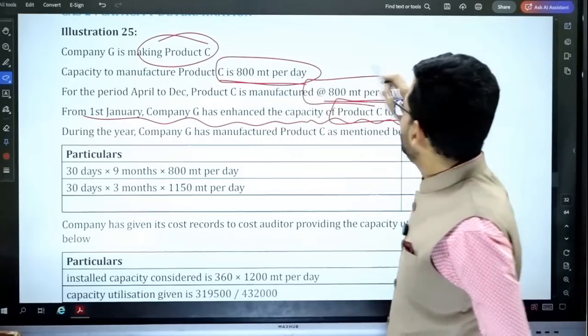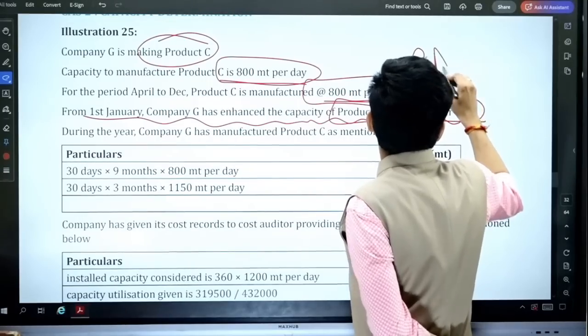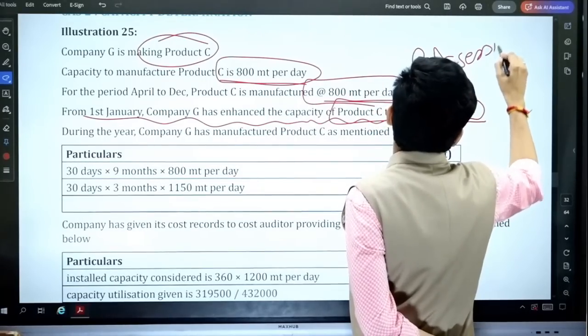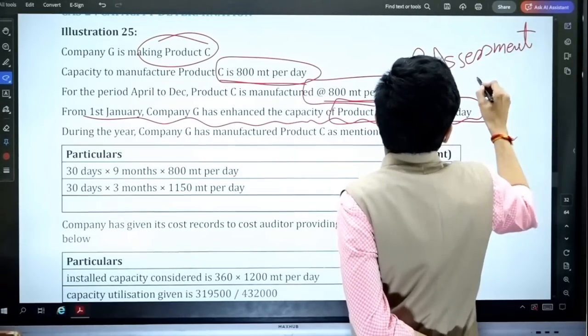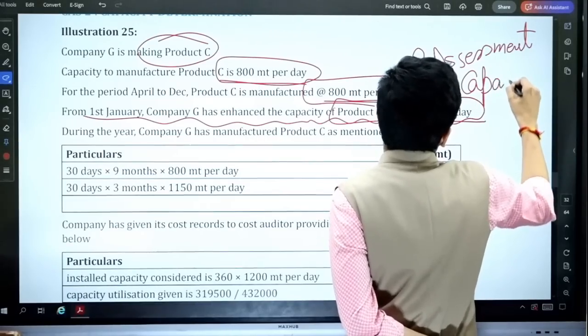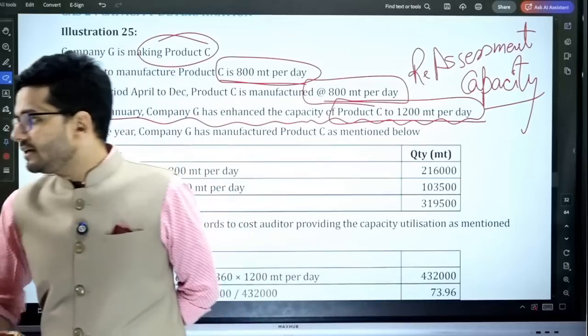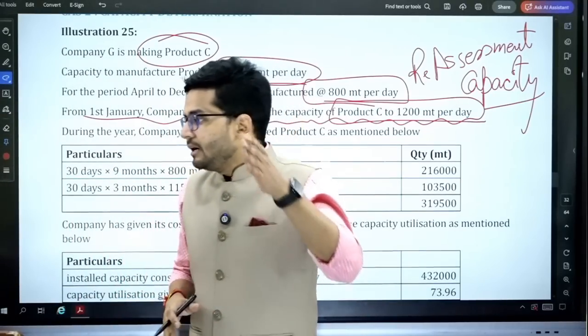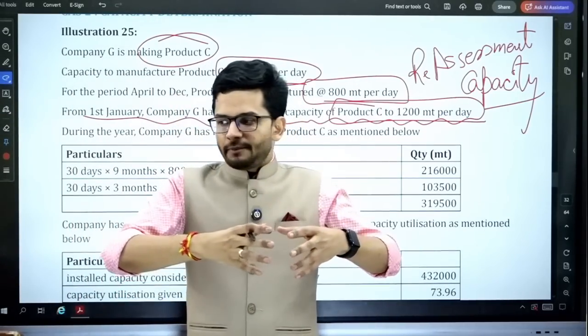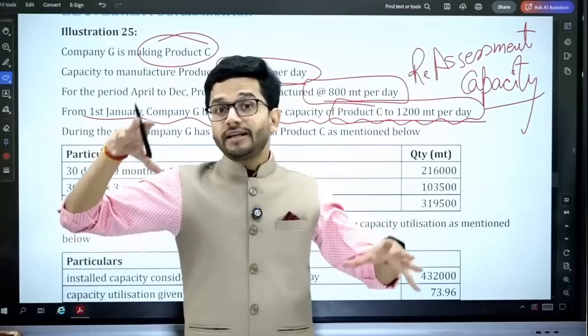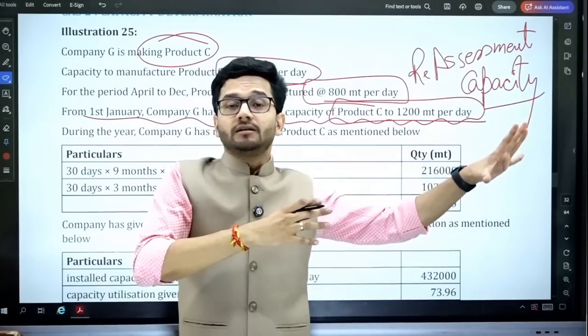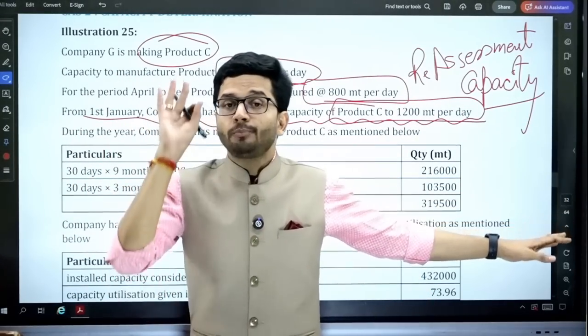Now please note that during the year there has been a reassessment of capacity, and this concept we have dealt with in great detail in our classes also. I have in our marathon lecture also explained this concept of reassessment. So if in the middle of the year the capacity enhances, then we don't take that enhanced capacity for the entire year. We are going to prorate.